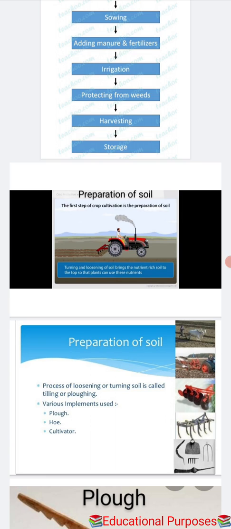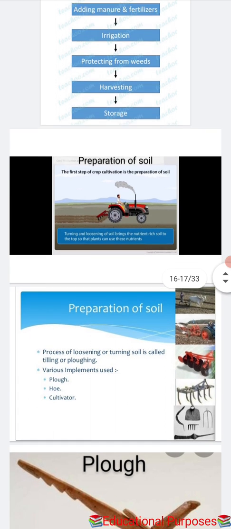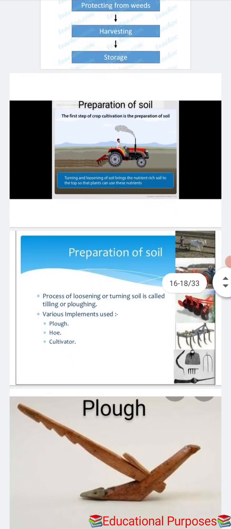The implements are the plough, hoe and cultivator. Now we will move to the first implement, that is the plough. What is meant by the plough? This has been used since ancient times for tilling the soil, adding fertilizer to the crop, removing the weeds and turning the soil. The plough is made of wood and drawn by a pair of bulls or other animals like horses and camels. It contains a strong triangular iron strip called the ploughshare.